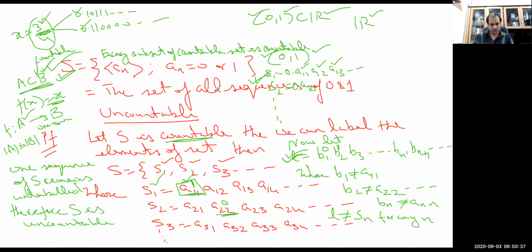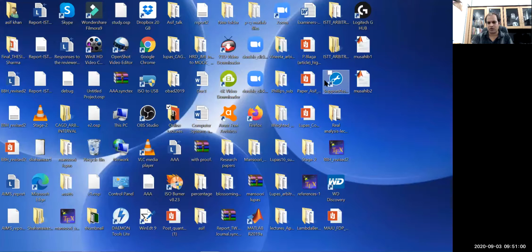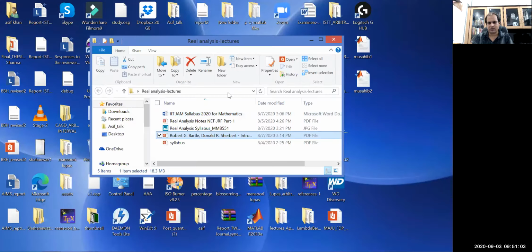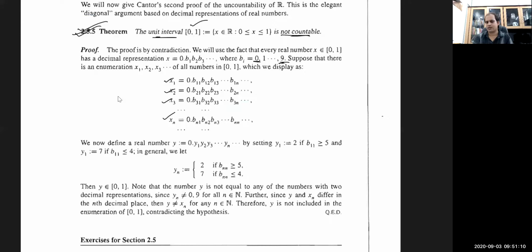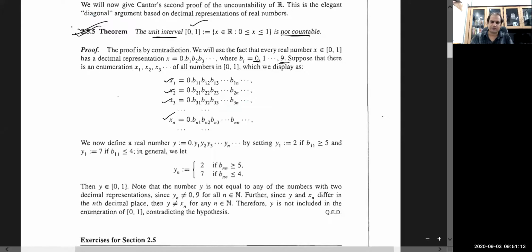Now next, one can also do this. I was discussing the ternary expression. Yes. Now you can see from your book, if you share, let me open it, what is given in your book. So in that case, yes, now you can see this proof. Just read it, go through it.